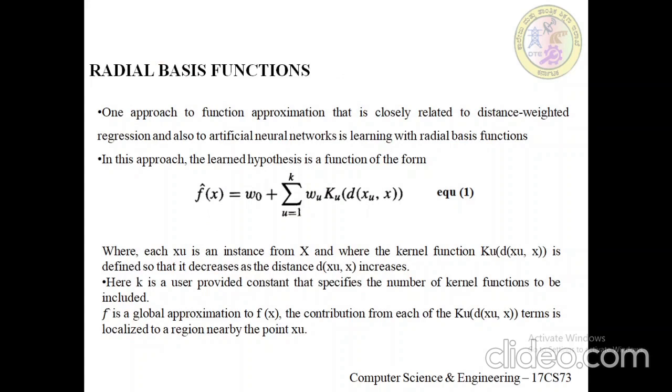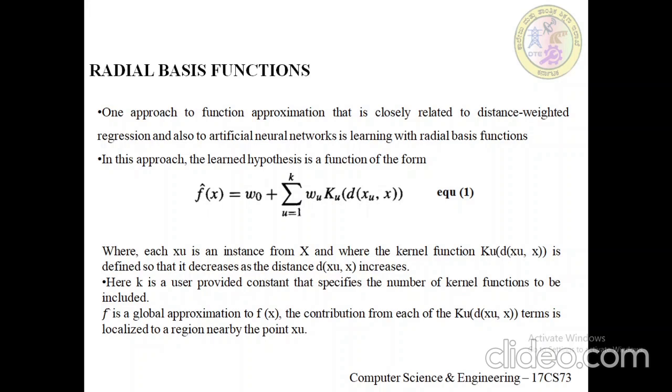One approach to function approximation that is closely related to distance weighted regression and also to ANN learning is radial basis functions. This is used for ANNs, using the distance vector.